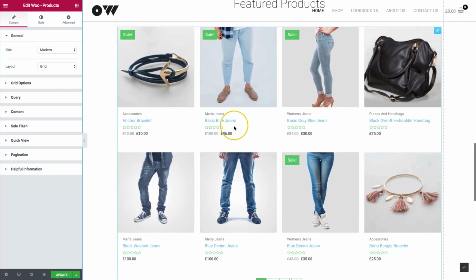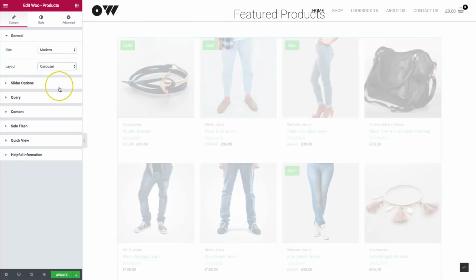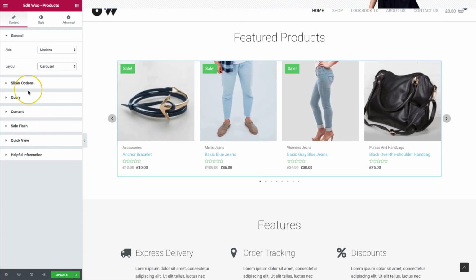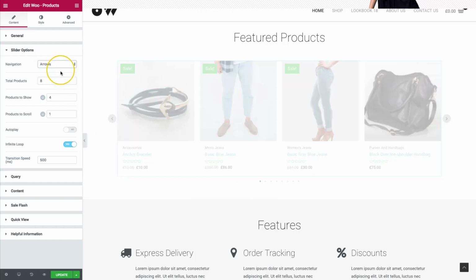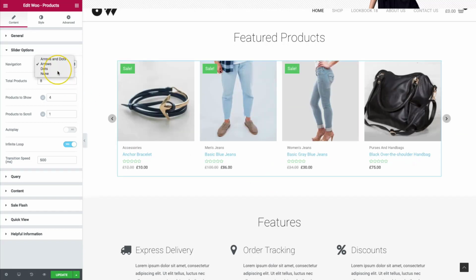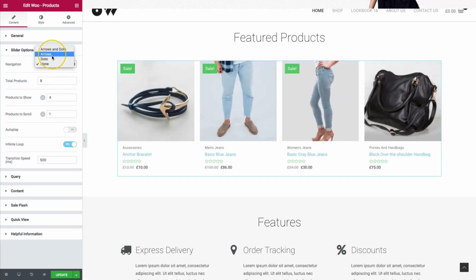Okay, so this was the grid. Let's go ahead and set up a carousel. Carousels are fun. The slider. So we have the option to show the navigation, the arrows and dots, which are the arrows on the left and the right, and then the dots at the bottom. We could just have arrows only, dots only, or we could just have nothing right here.